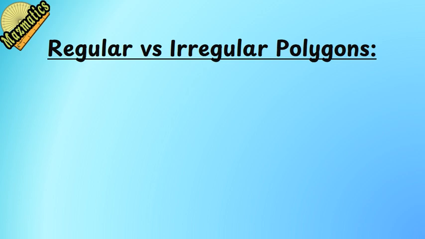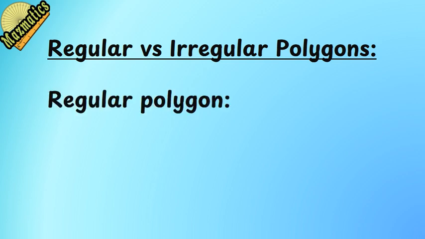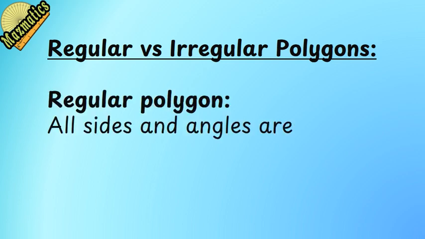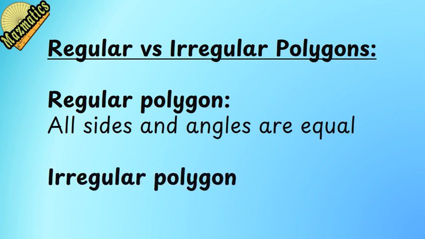Regular versus irregular polygons. Regular polygon, all sides and angles are equal. Irregular polygon, sides or angles are not equal.